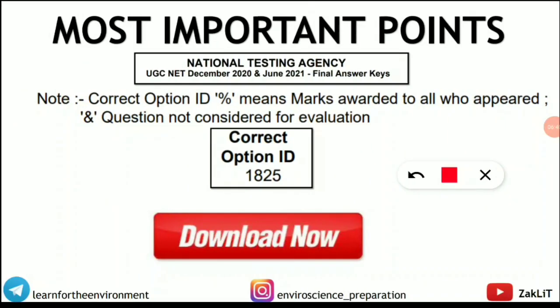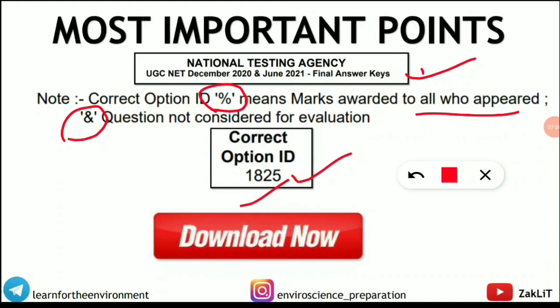In the last exams, UGC NET December 2020 and June 2021, when the NTA released the final answer key, some answer keys had a percentage symbol in the answer column, and some had "and". But the correct option ID will be given like this, for example 1825. Where a percentage is given, marks will be awarded to all those who appeared for that paper. But if "and" is given, then the question is not considered for evaluation. These things will be decided by NTA, whether they give marks to all or drop the question. Dropping the question mostly happens when the answer keys are not at all correct.